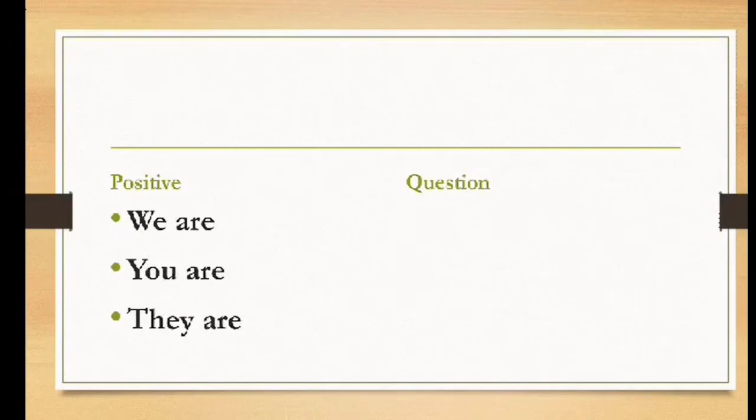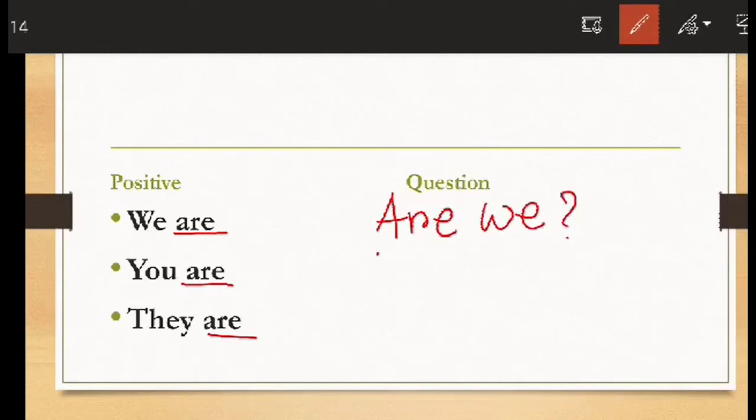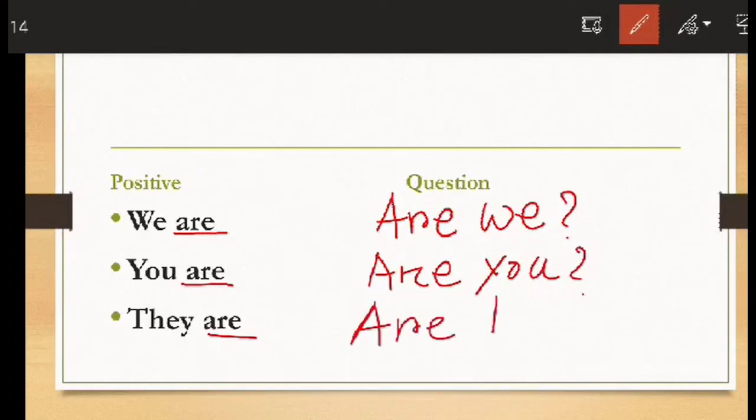Now, we are, you are, they are. After we, we have to use are. After you, we have to use are. After they, we have to use are. And for making questions, at first are, then we: are we? Then are you, and then are they.